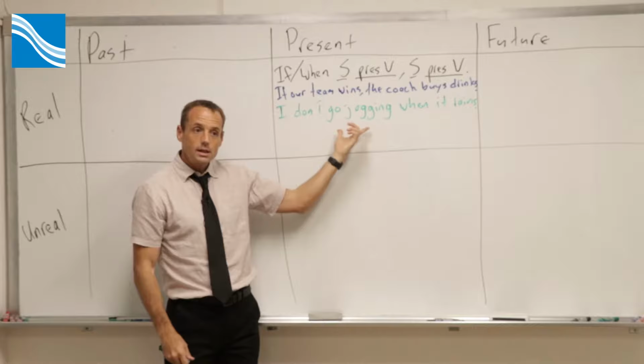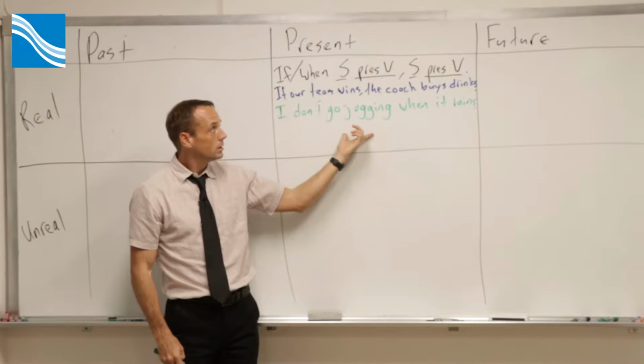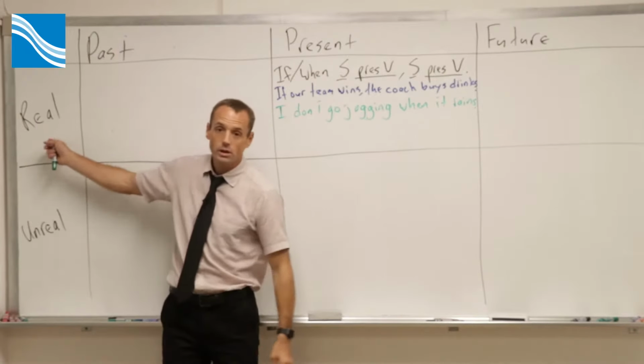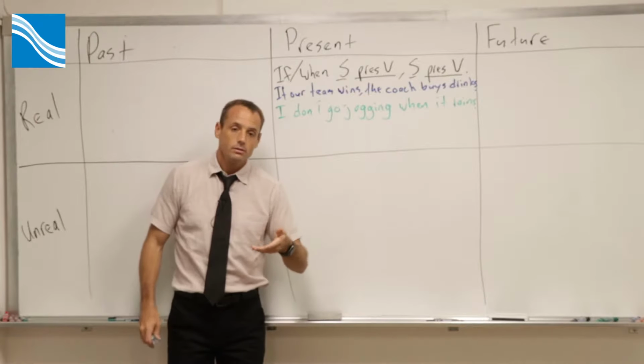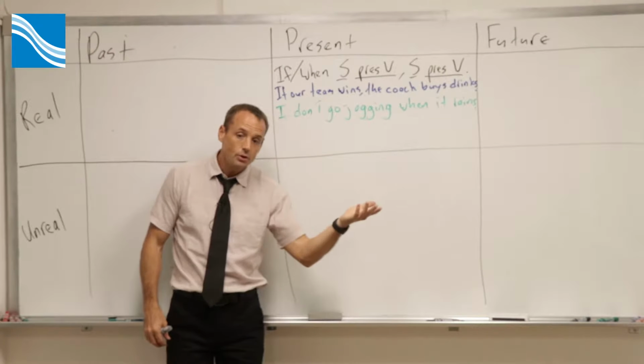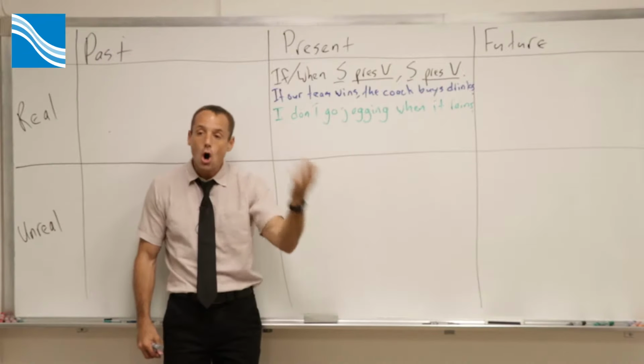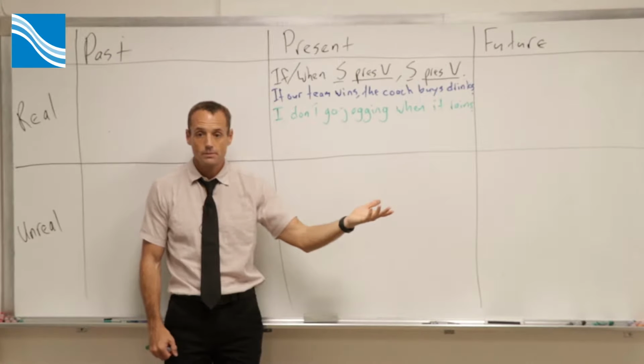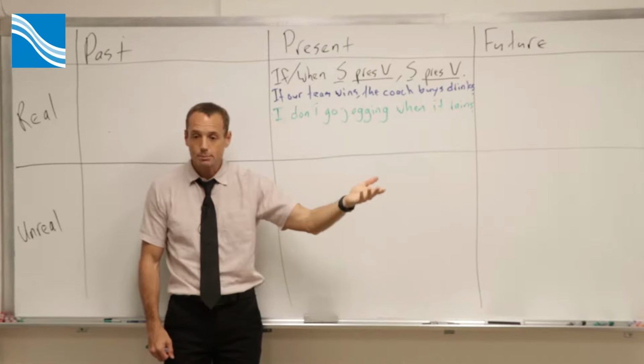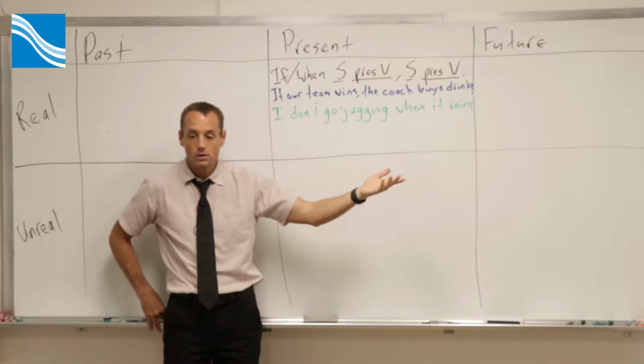The present real conditional is just used for like 原则. It's principles. When this happens, this happens. It's just what always happens. This is just the principle. This is what is normal. What is usual.